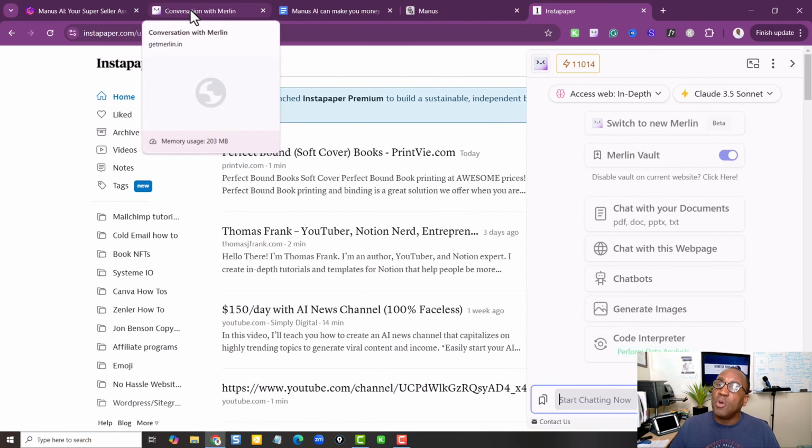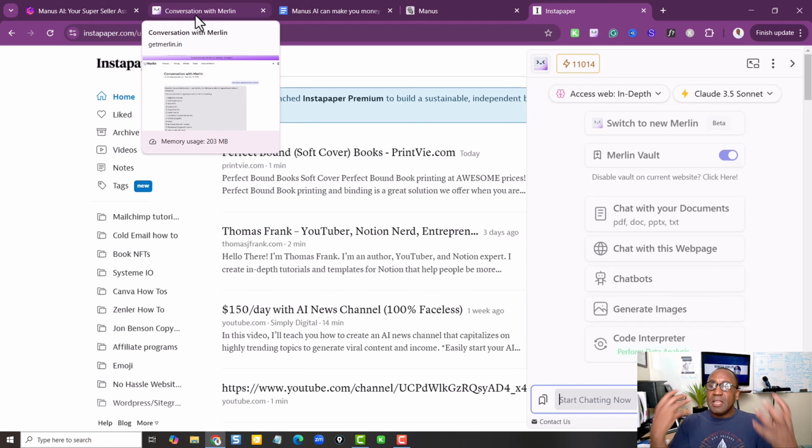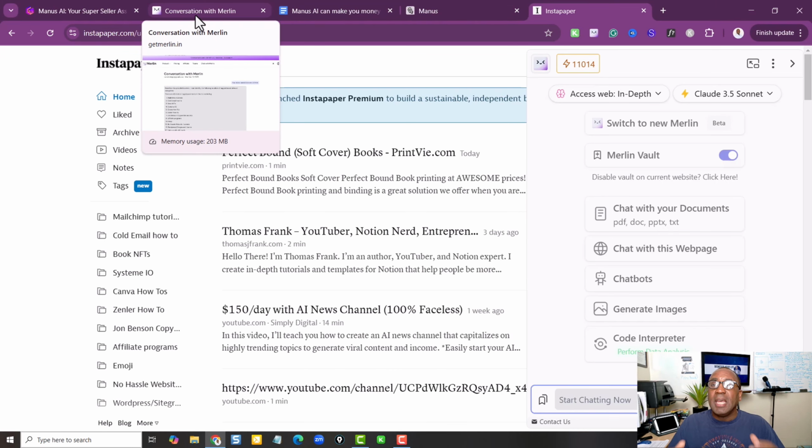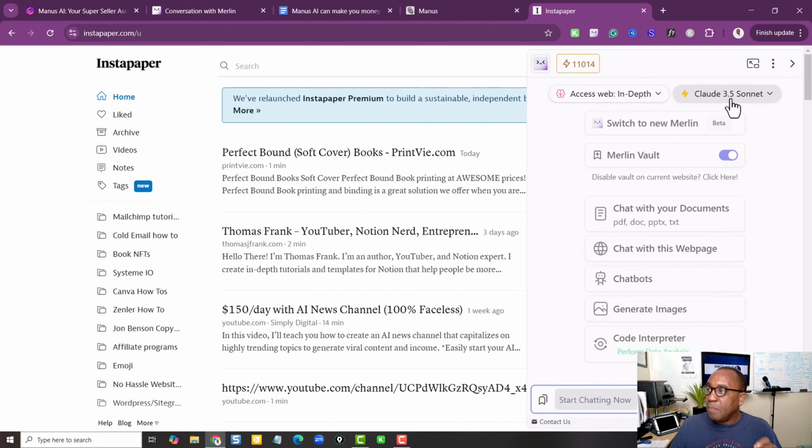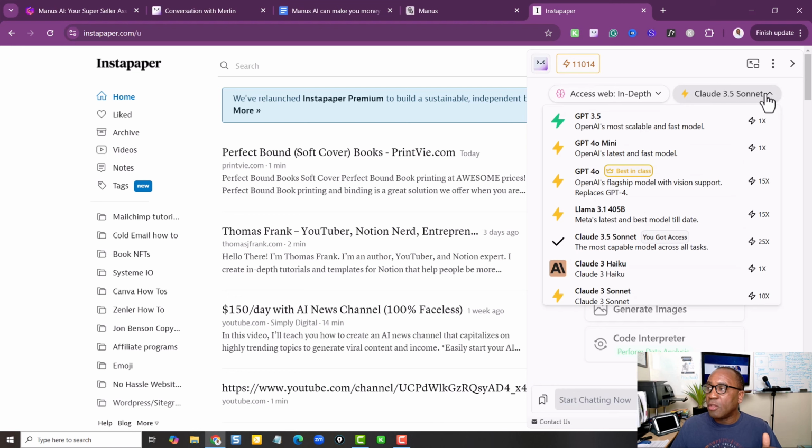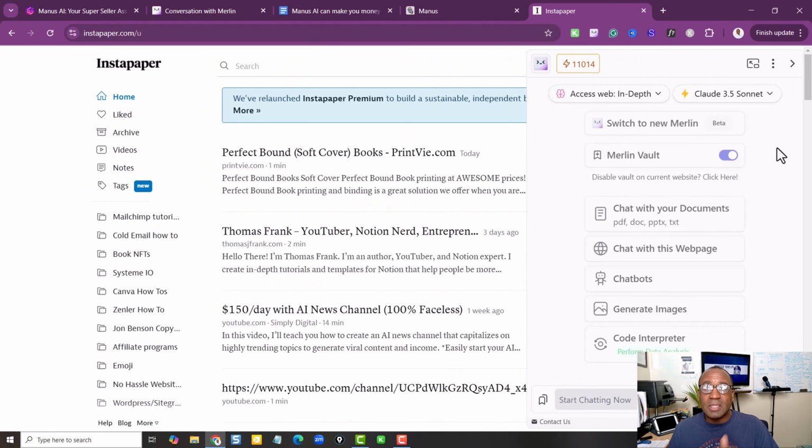Look at this. So I'm going to now say, all right, I need you to look at all of this and make sense out of it. Now, what Merlin can do is I can change things here, right? I can say I want it to use Claude 3.5. I want it to use ChatGPT 4o, all these different things that it allows you to do. In fact, I'm so excited about this, I've decided to cancel my OpenAI membership. Yes, I've done it. I have cut the cord because I got other apps that do much more. I'm going to be showing you a little bit of that in a minute, but okay.